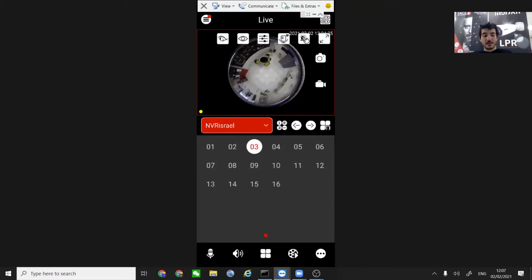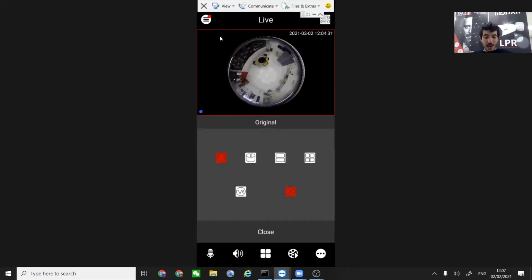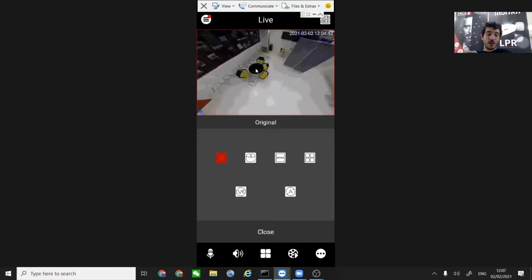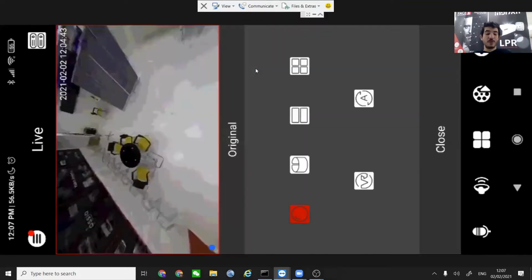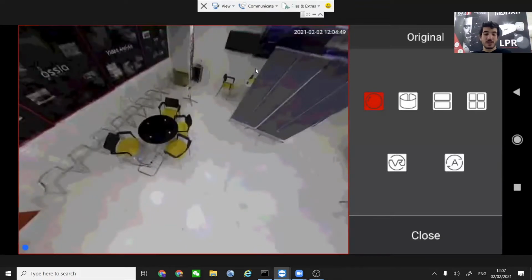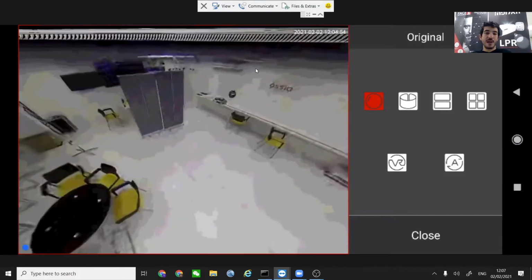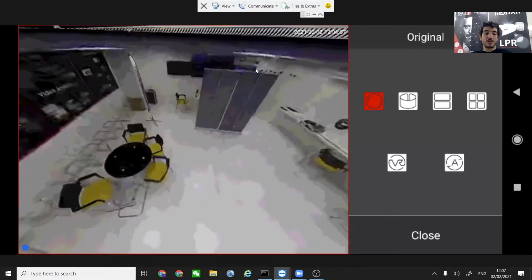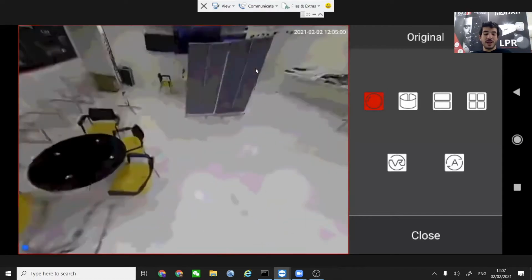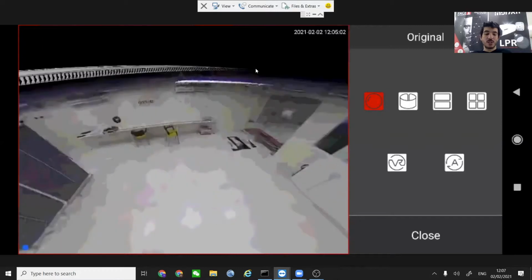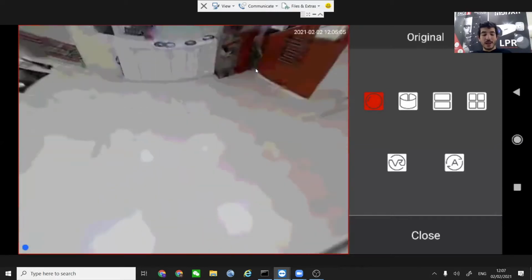First of all, we are going to access right here the fisheye mode. So we can see a couple of things that we can do here. First of all, let's cancel the automatic scroll. We can see the ability to dive into the camera. Just double click the camera and you can see the image from inside. I will twist my phone so we can see it easier. We can actually move inside the camera to the right, to the left, downwards and upwards. You can zoom in, you can zoom out, and of course it is a fully 360 degrees. We can see everywhere.